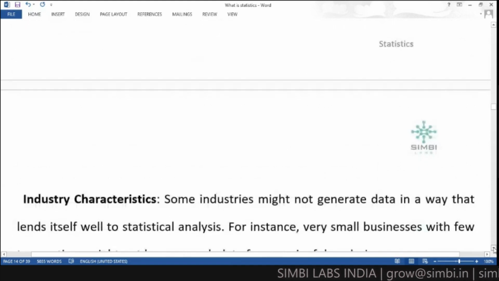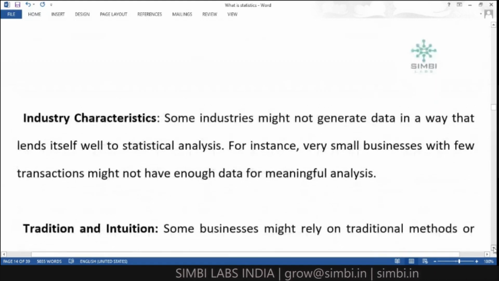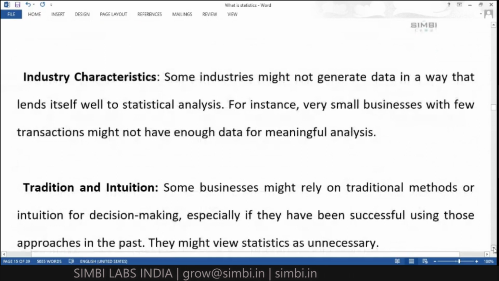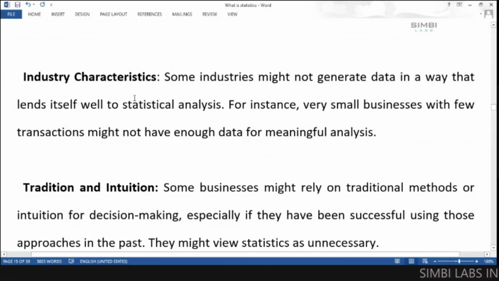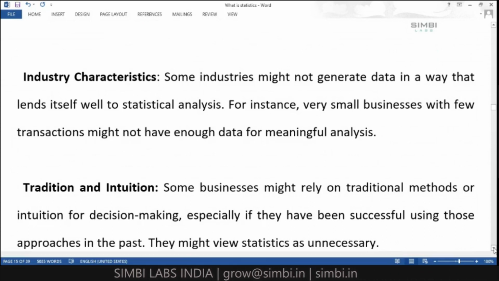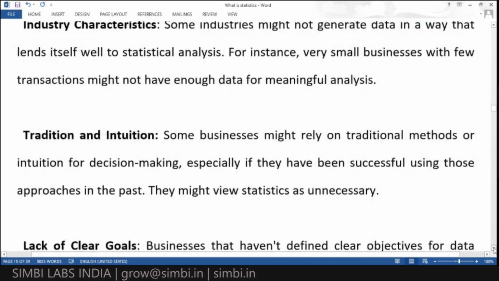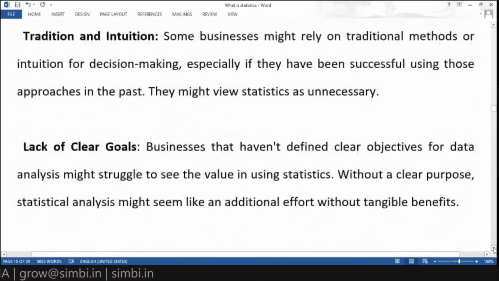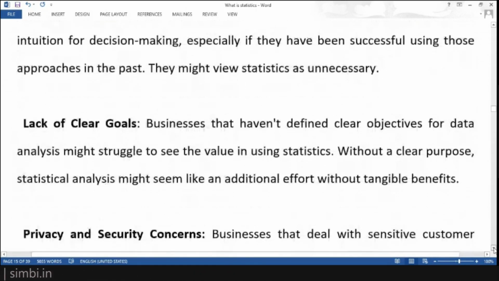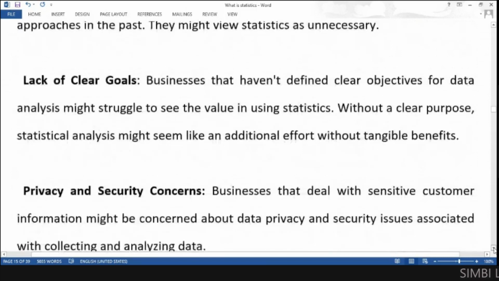So these are some of the reasons, and based on industry characteristics also, they won't use it. They might not generate data in a way that suits it, according to their interest. And tradition and intuition is also one of the reasons why they don't use statistics. And lack of clear goals about their business, then they won't use statistics.